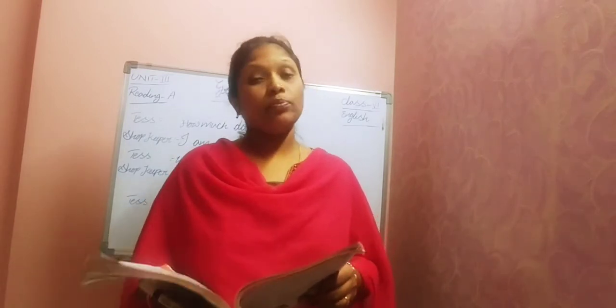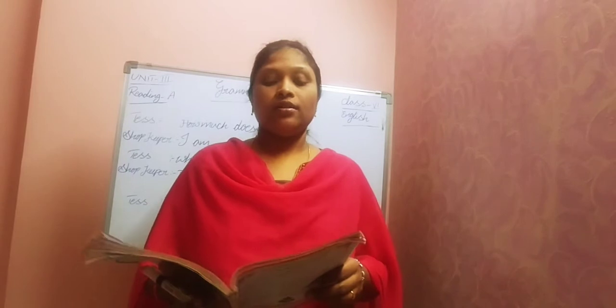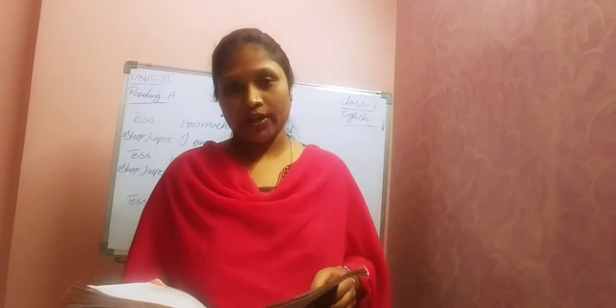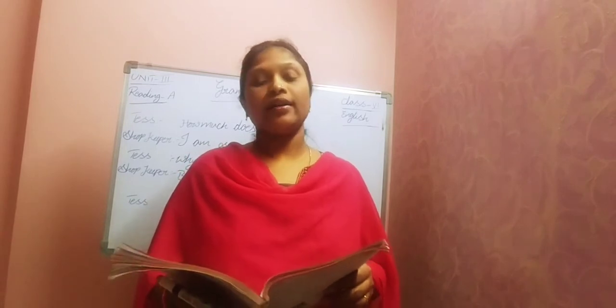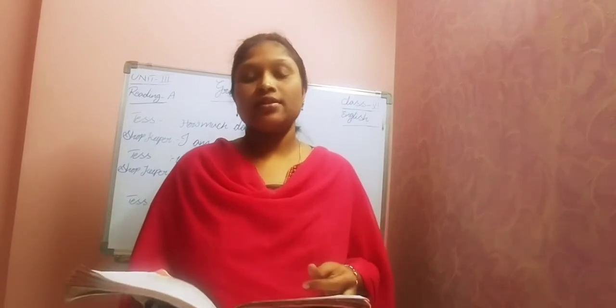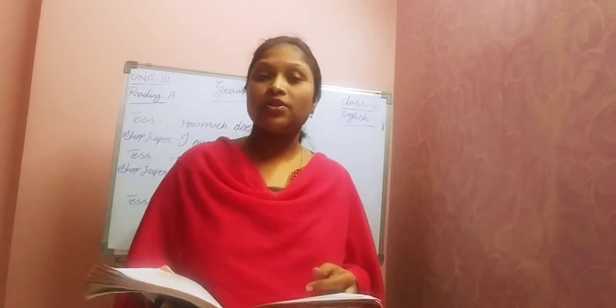Third one imperative, and fourth one is exclamatory sentence, right? So we have discussed that. So if you take the second one and the fourth one, that is interrogative and exclamatory sentences, these types of sentences end with a question mark and an exclamation mark.